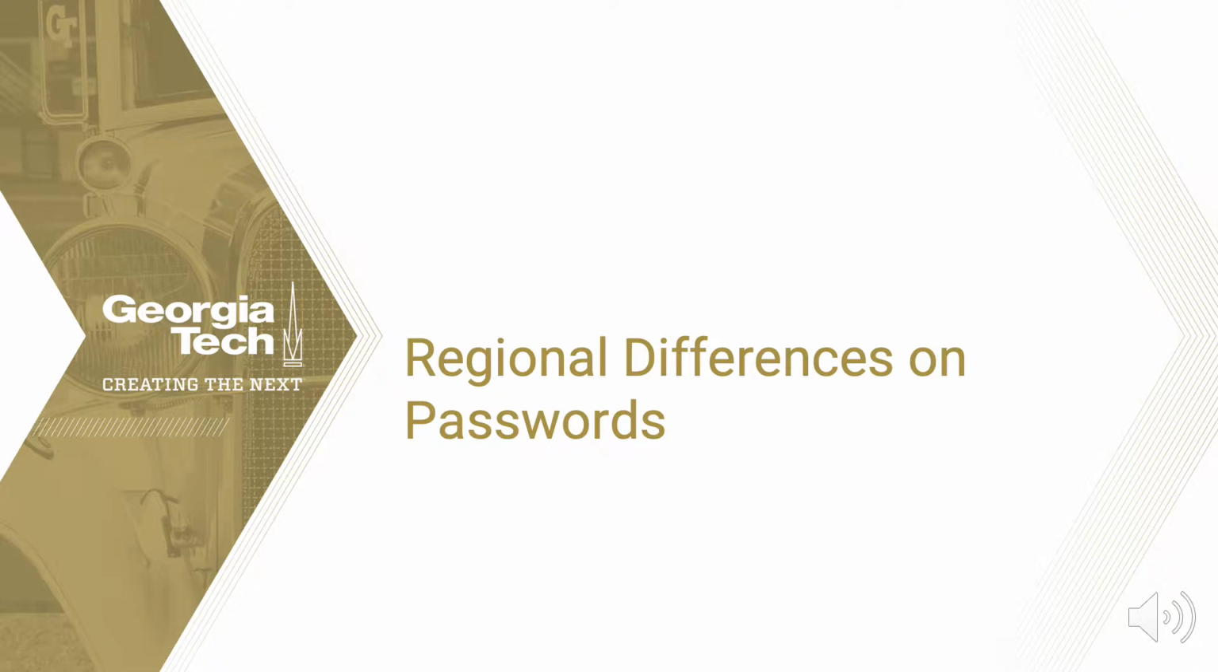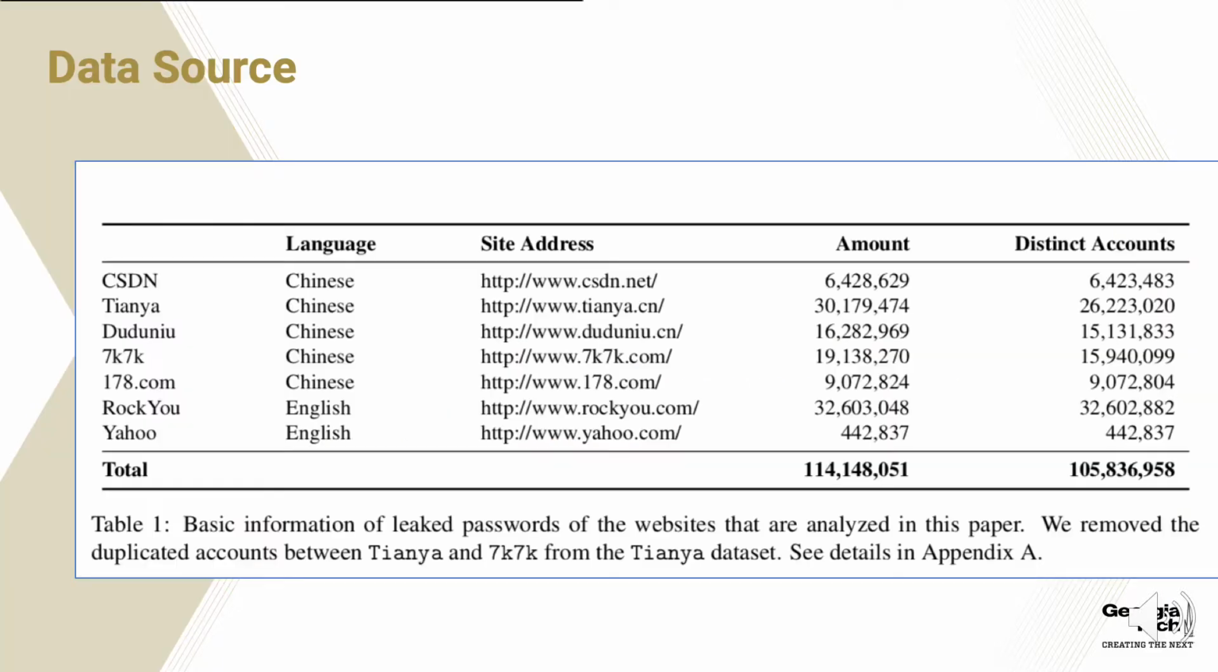For the first part, let's see the difference in password setting between English users and Chinese users. These are the seven websites we are using for the analysis, five Chinese websites and two English websites. Why did we choose these seven websites? Because unfortunately there are leaked passwords from these seven websites, so we are using actual real passwords for the analysis. From here you can also see the number of users included in this analysis.